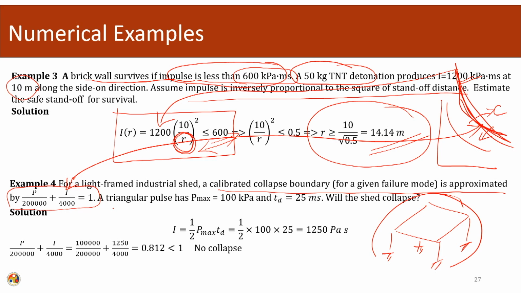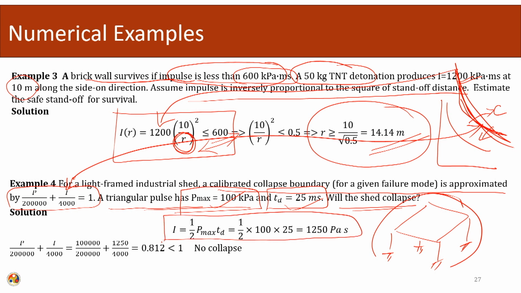The magnitude of the loading is given as a maximum triangular pulse with a magnitude of 100 kPa and a time of 25 milliseconds. If this occurs, what will happen to my structure? I have my pressure quantity and my time period quantity, then we calculate our impulse quantity and put it into the given equation.